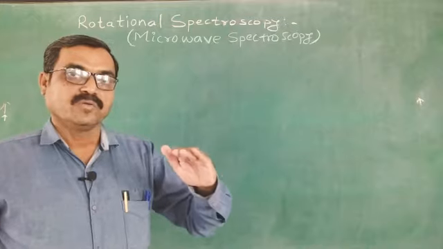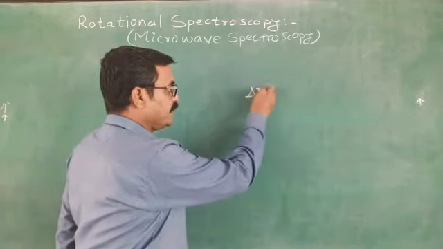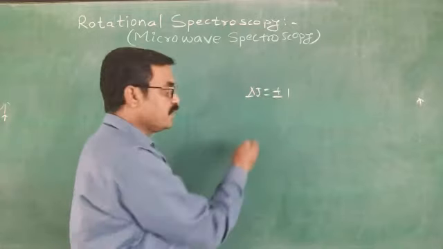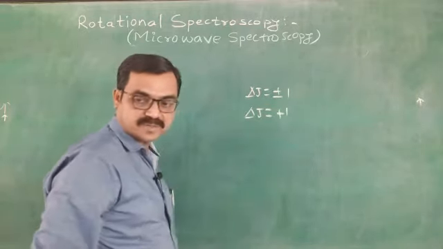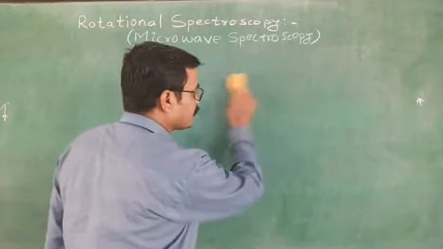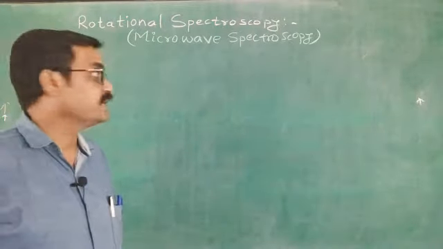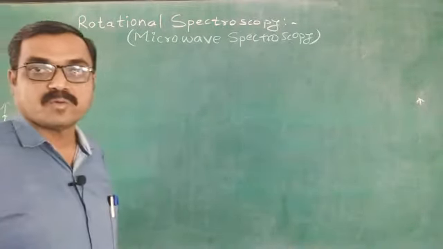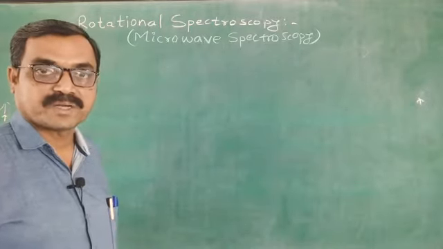And you know, for that there is a selection rule, delta J equals plus minus 1, but here there is absorption spectra, that's why delta J equals plus 1. After following this selection rule, the microwave absorption spectra is obtained, or you will get pure rotational spectra or microwave spectra.